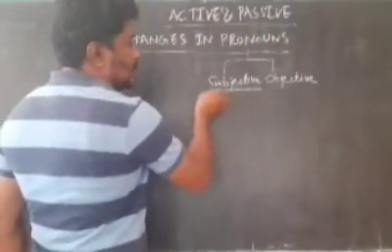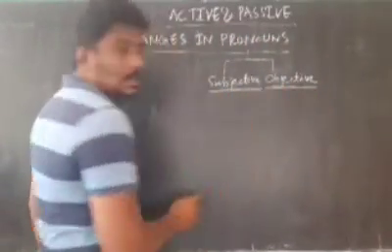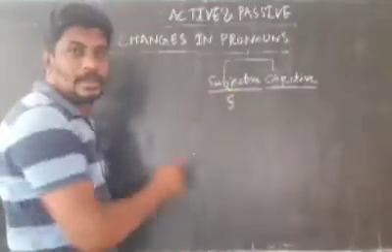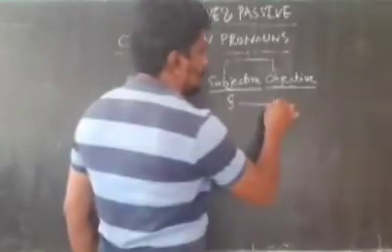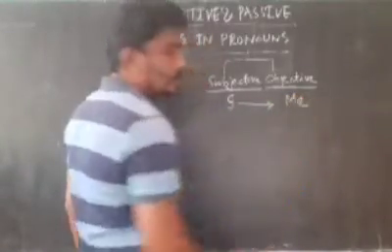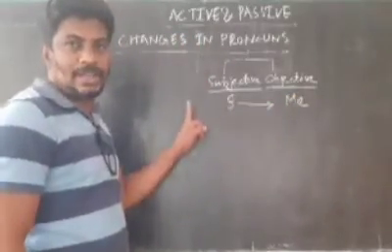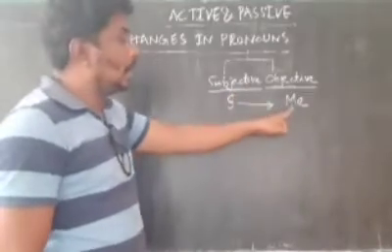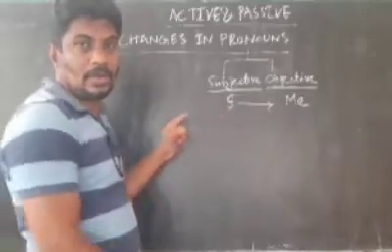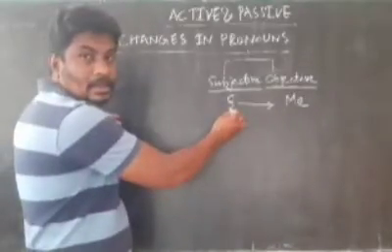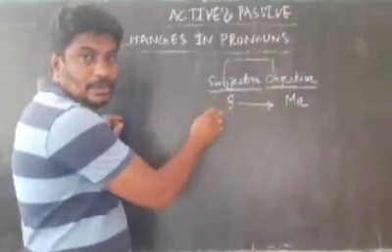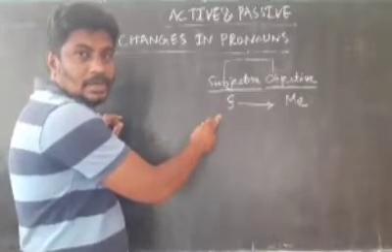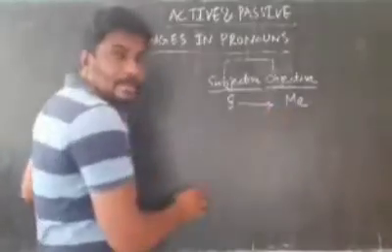In the subjective case, if there is I, it changes to me. I changes to me. The same thing happens while the object becomes the subject. If the subject is I, in the place of subject, at the time of writing the passive voice answer, this I changes to me.